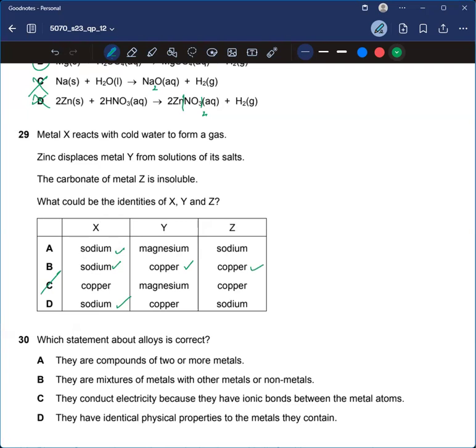And you know that displacing a metal means that zinc would be more reactive than Y. So yeah, zinc is more reactive than copper. So 29 would be B.